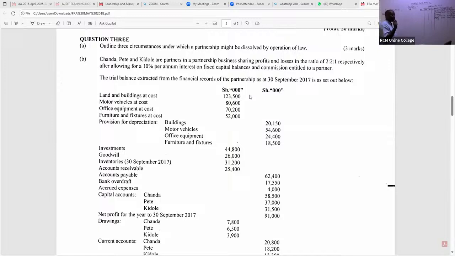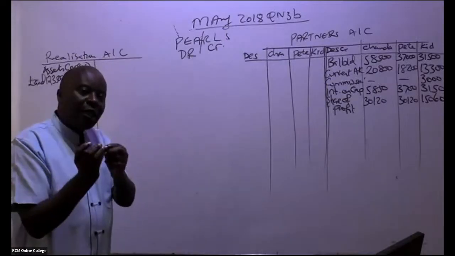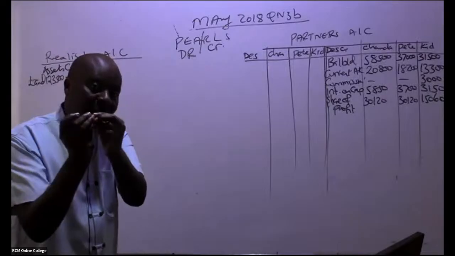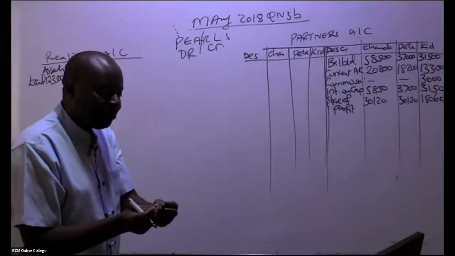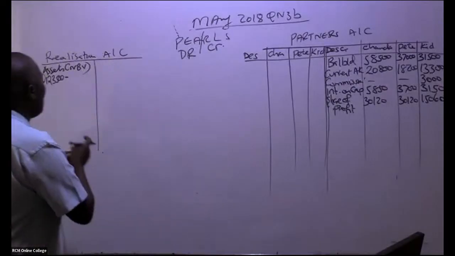We subtract its accumulated depreciation. What is the accumulated depreciation for buildings? You can see a provision for depreciation, buildings, is 2,150. So remember, it's net book value. How do we get net book value? It's cost minus accumulated depreciation. Accumulated depreciation is the same as provision for depreciation. All right, so we have 123,500 minus 2,150.